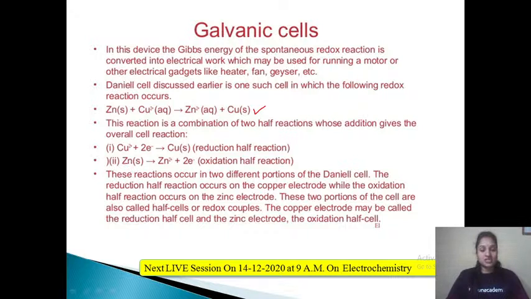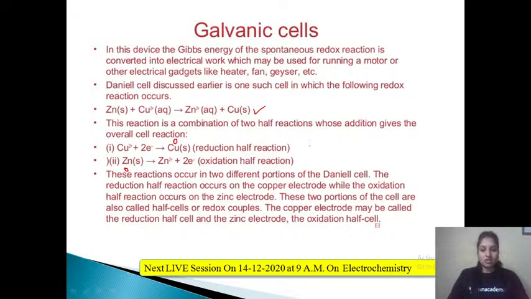Here in the oxidation half cell, Zn is getting converted into Zn2 plus by release of 2 electrons. Now these 2 electrons will be accepted by copper 2 plus. This copper 2 plus is present in the copper sulfate solution in the electrochemical cell. So this copper 2 plus will take those 2 electrons and undergo reduction. Here the oxidation state has changed from 0 to plus 2, and here it changes from plus 2 to 0, right? This is the Daniel cell equation, and this is its reduction half cell, and this is its oxidation half cell.